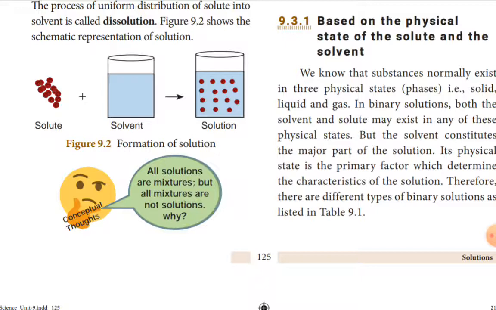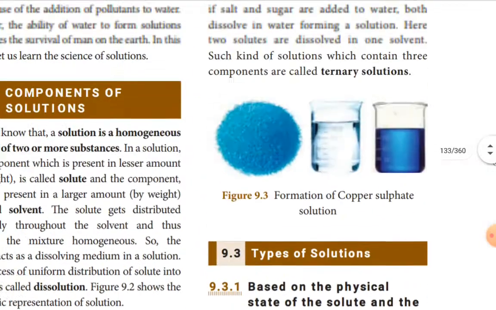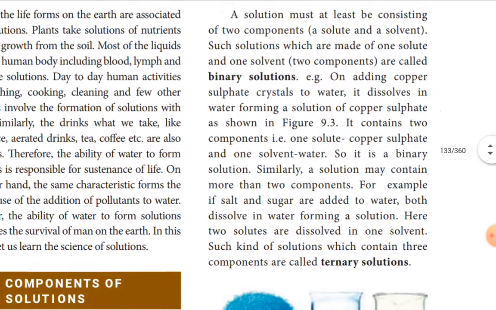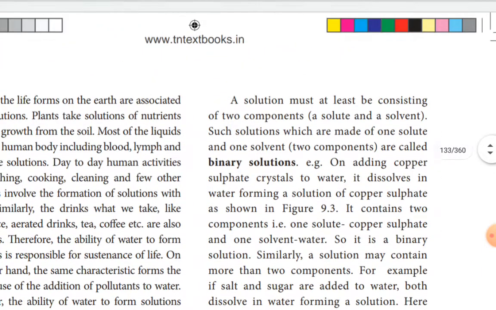Next, in this part we are going to study the types of solution. Two types are given, depending upon the consisting components in the solution.